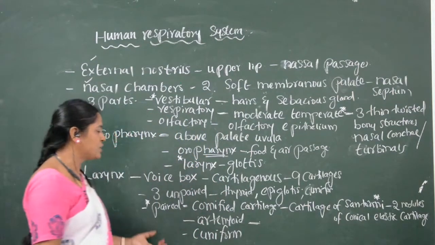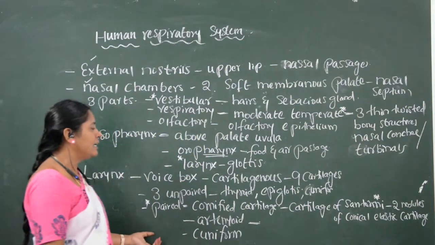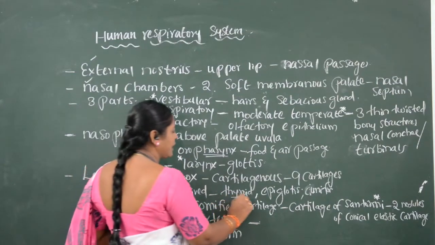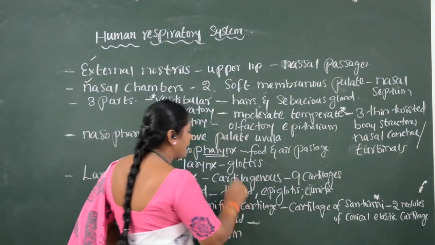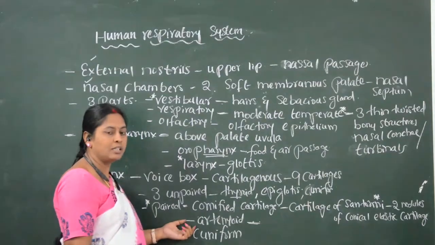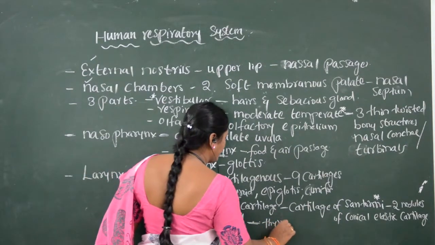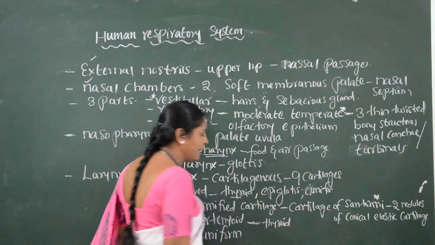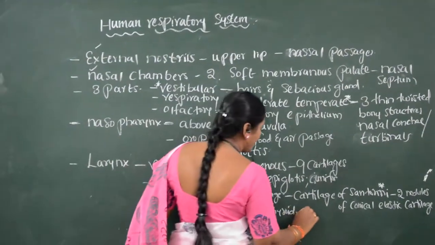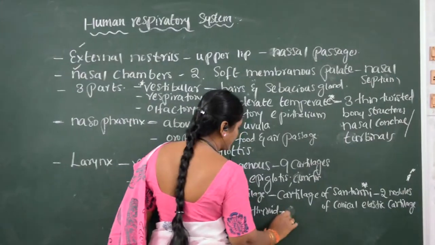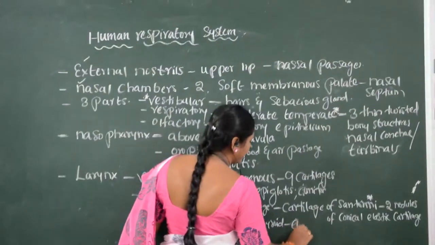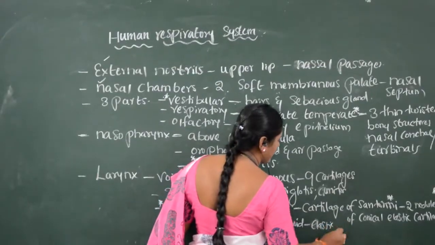Arytenoid cartilage has a connection with thyroid cartilage. Arytenoid cartilage is connected with the thyroid cartilage by a fold-like structure, or by an elastic cartilage.